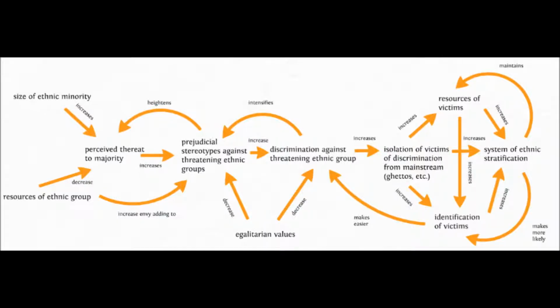I found this image on the Wikipedia page for racism. It's under the Evolutionary Theories about the Origins of Racism section, and it is shown with the caption, Sociological Model of Ethnic and Racial Conflict. In case you're wondering why I pulled something from the evolutionary theory section rather than the sociological section, it's because the picture seems to more adequately explain the situation than the sociological section. Also, despite me poisoning the well for the sociological section, and then lampshading the poisoning, I'll show it at the end of the video along with the evolutionary theory section.